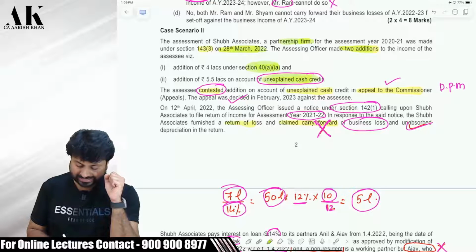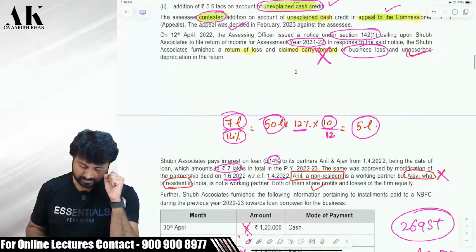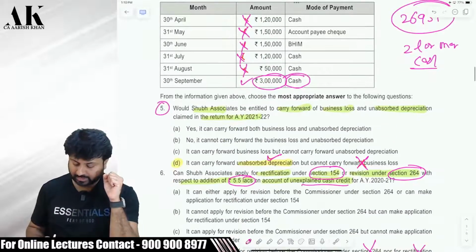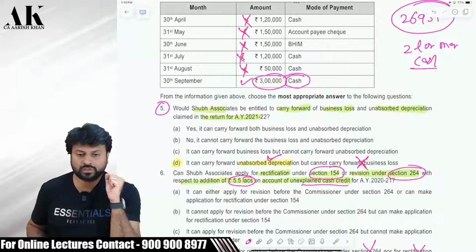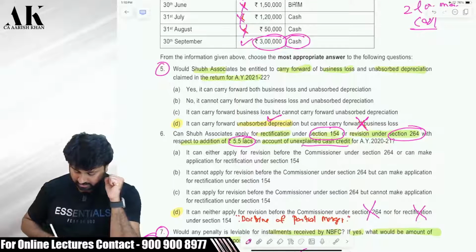Now the assessee has contested in the appeal the second one. So this one was filed as an appeal by the assessee. Okay. And then there is some more information given below. You can go through the information once. I want you all to go through the question once. Okay. Now I am interested in the answer, not in the question.